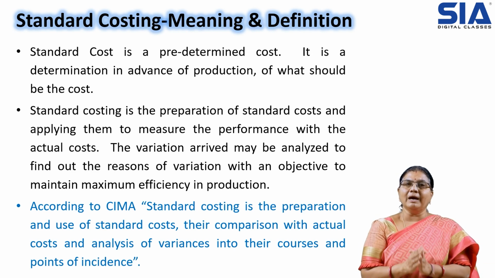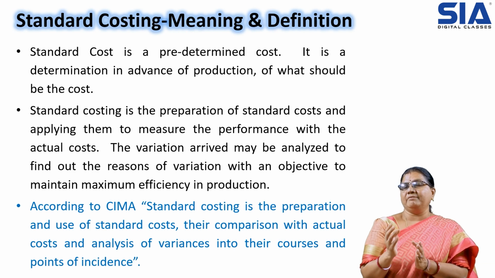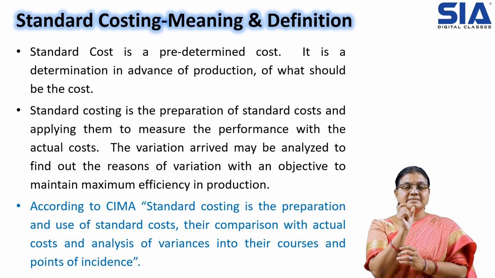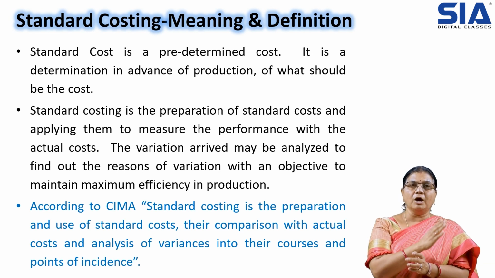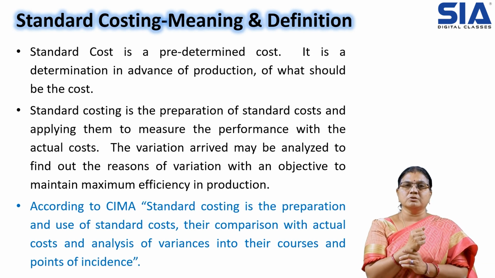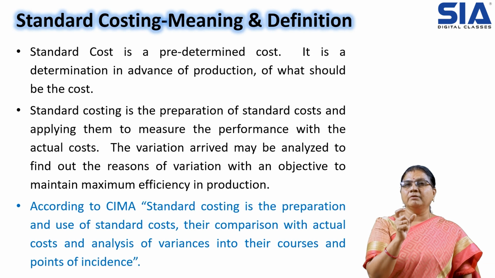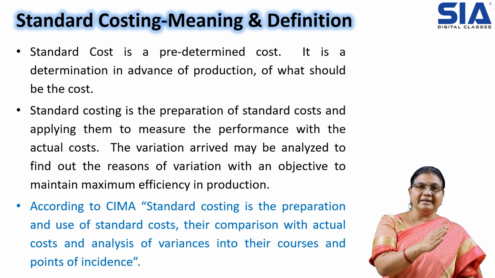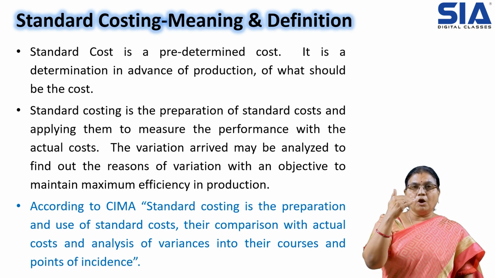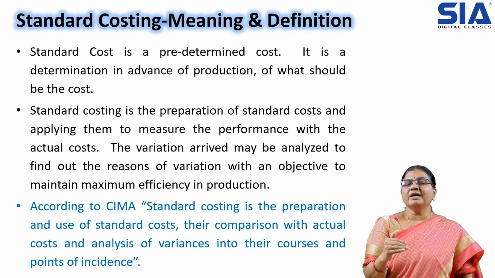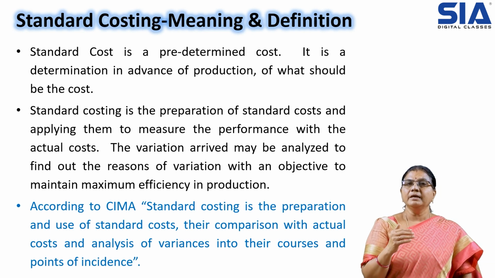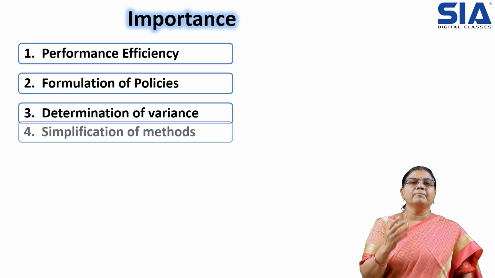When we compare, some difference arises, which we call variance. Variance is the difference between standard cost and actual cost on the performance. Why do we require this difference? To know whether performance is according to the standards, above the standards, or below the standards. Once we see the difference, we try to know the reasons, the causes for the differences.